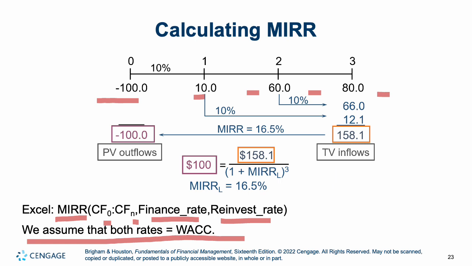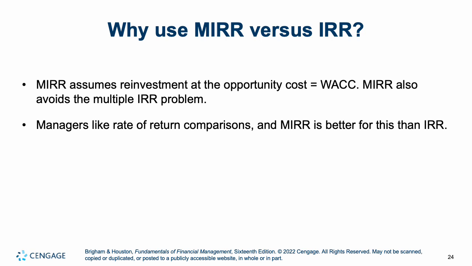And that 16.5% is what we are going to make on our project, taking into account we're reinvesting funds at our cost of capital and not the IRR. It's more realistic.